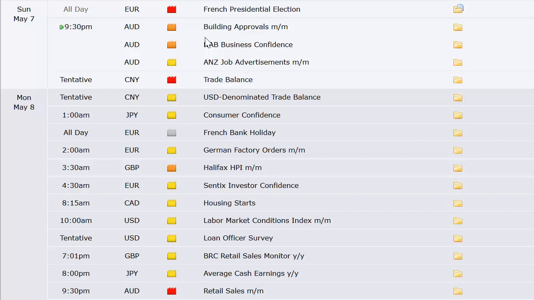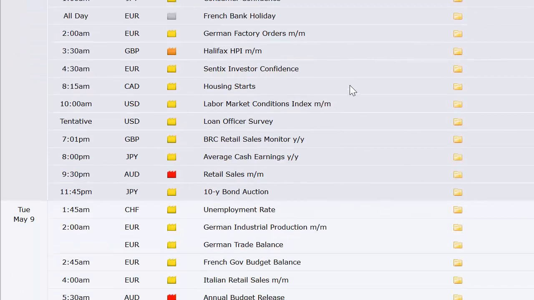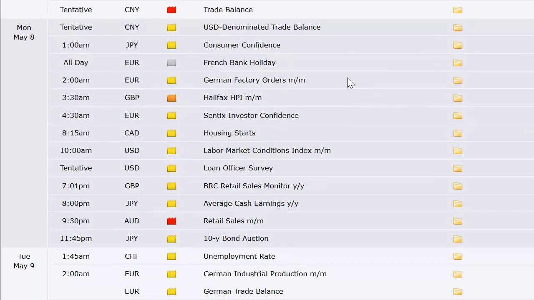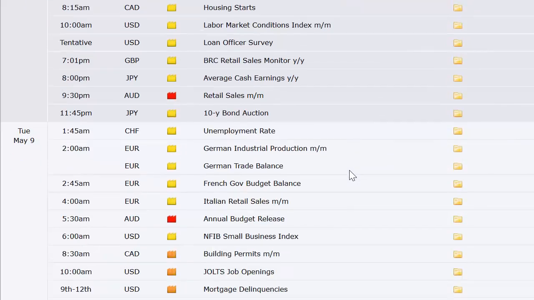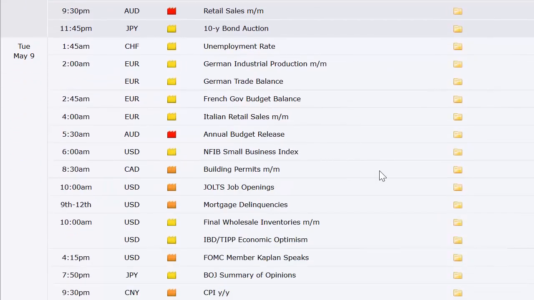The French presidential election already happened. Tonight we've got Australian building approvals and business confidence. China's got trade balance. Going into tomorrow, Japan's consumer confidence. France goes on a bank holiday coming out of their election. That's convenient. German factory orders. UK's got the Halifax HPI number. Housing starts out of Canada. US has labor market conditions index. Not a big deal. Retail sales out of the UK tomorrow night. Average cash earnings out of Japan. Retail sales out of Australia. 10-year bond auction out of Japan.